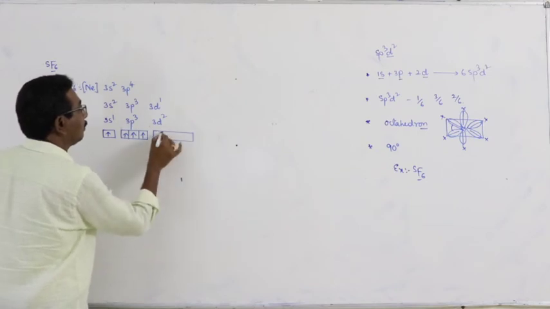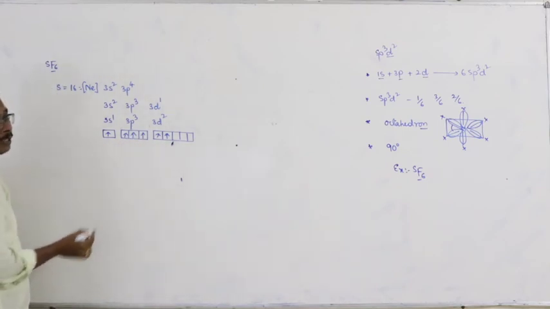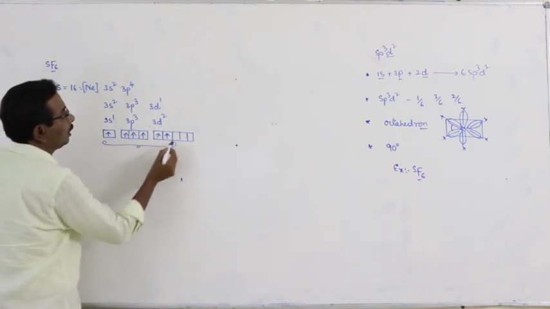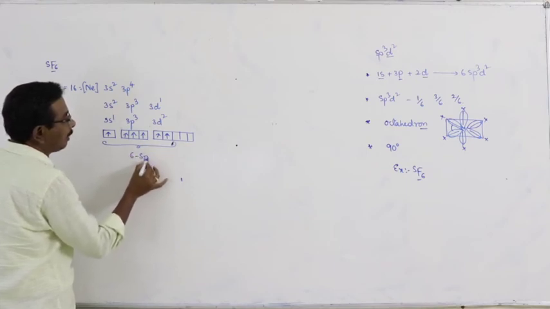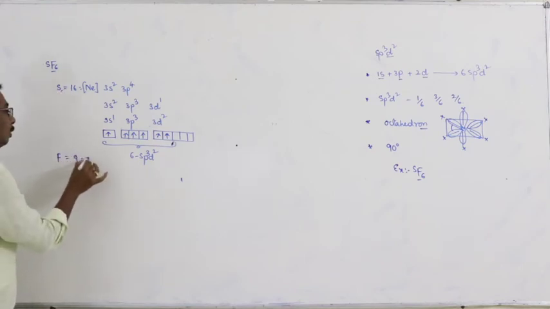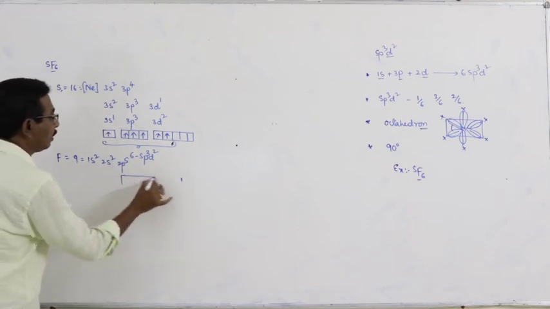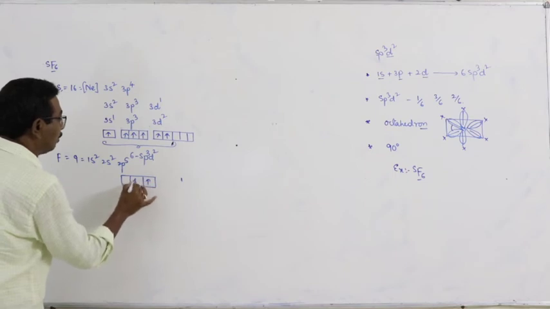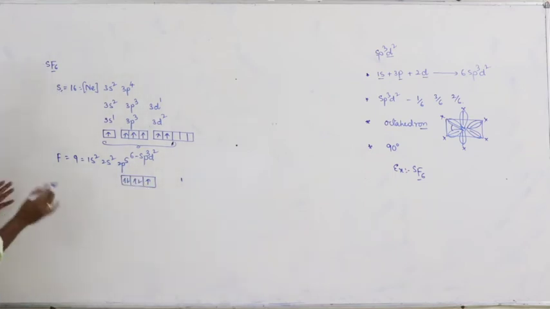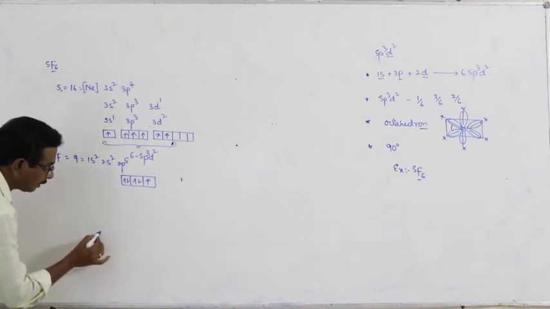In the second excited state of sulfur, 1 s orbital, 3 p orbitals, and 2 d orbitals mixed with each other, resulting in the formation of 6 sp3d2 hybrid orbitals. And now the 6 sp3d2 hybrid orbitals of the sulfur atom overlap with the p orbitals of fluorine atoms, resulting in the formation of sigma bonds and the formation of 6 S-F bonds. And here this is sulfur.